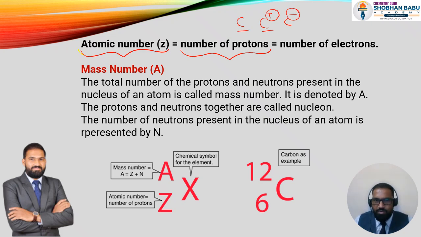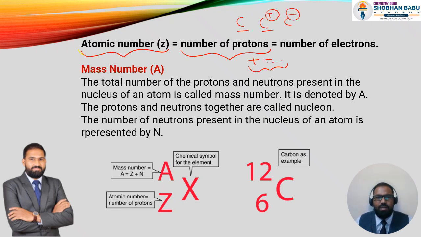Why is it a neutral atom? Because the number of protons is always equal to the number of electrons. That's why they are neutral. So we can say that the number of protons is equal to the number of electrons. This number of protons is very important for us, even for the mass number.